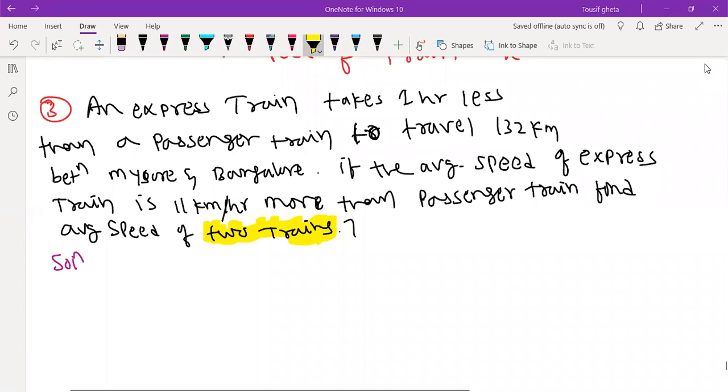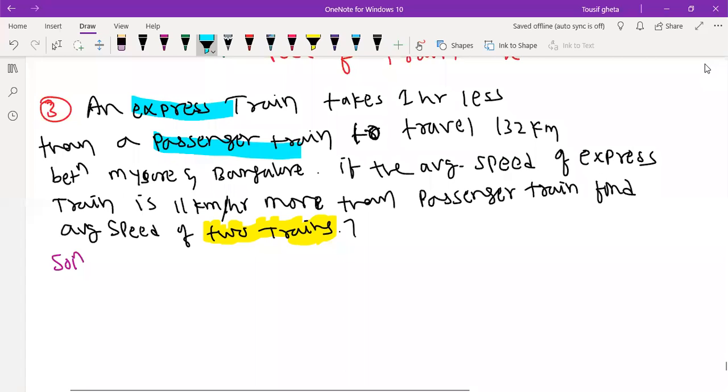See, here we have two trains. One is an express train, another is a passenger train. Tell me, which train will reach the destination faster? Correct, Arun. Very good. Obviously, the express train will reach the destination faster because the express train's speed will be more.